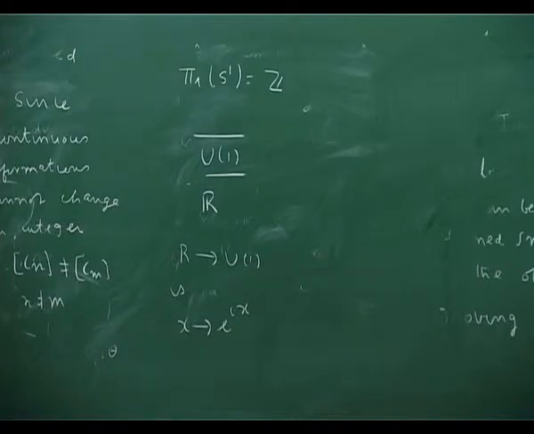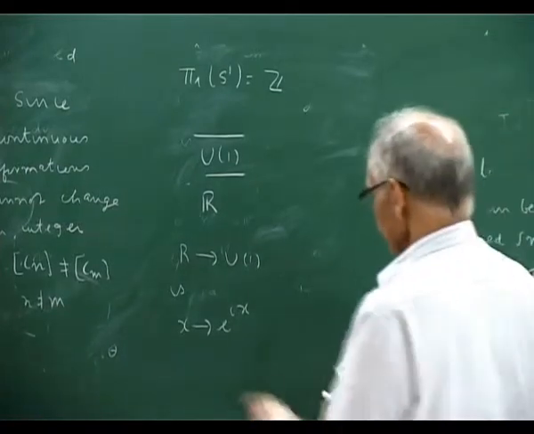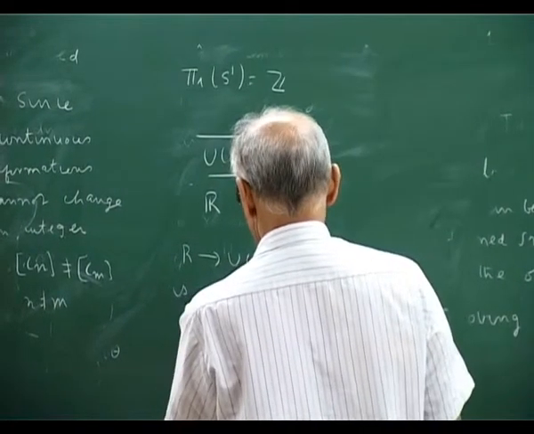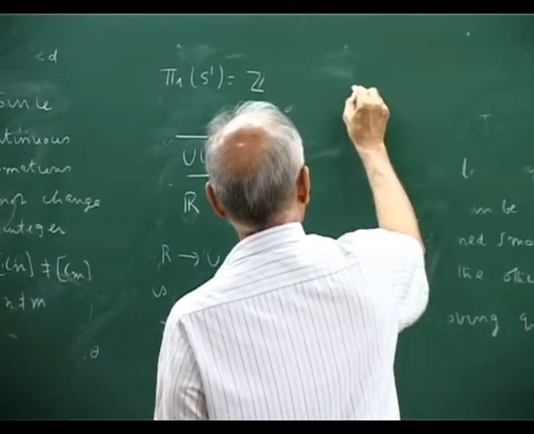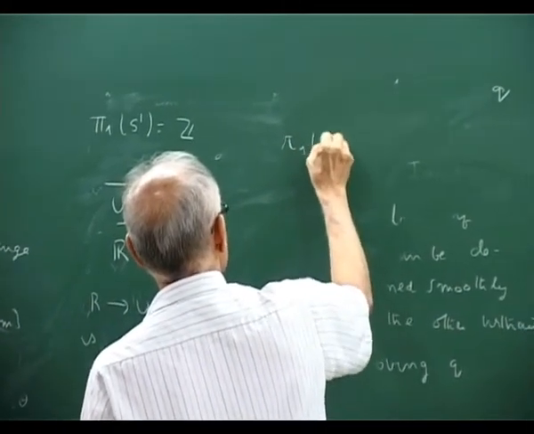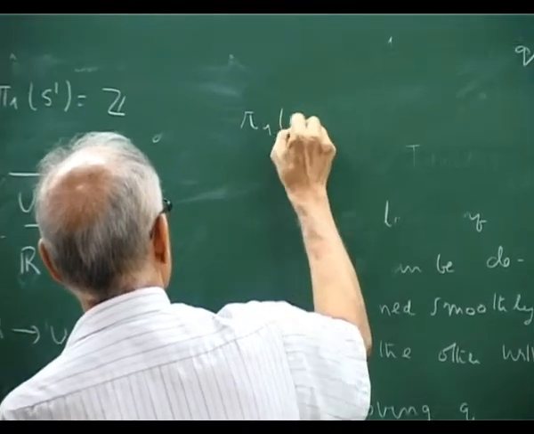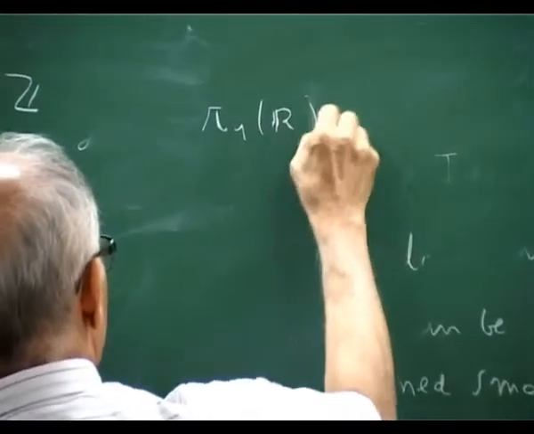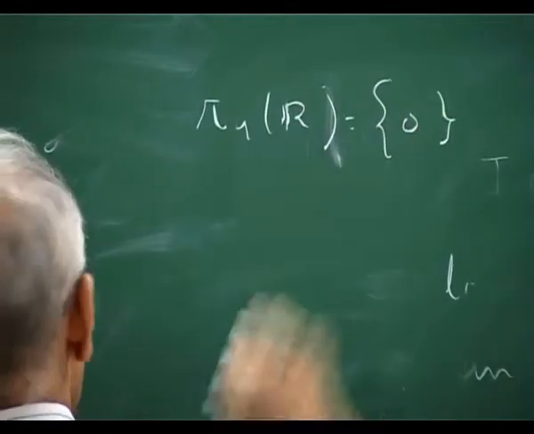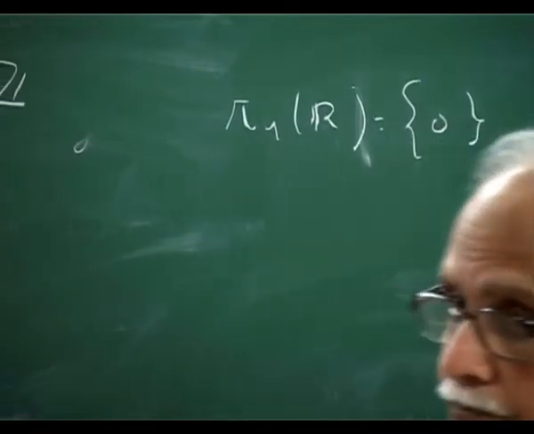So that shows actually clearly pi 1 of R is trivial. It's simply connected, right?